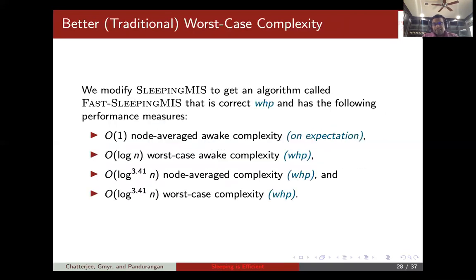And that is the main result of the paper. This fast sleeping MIS, which is actually a simple modification of the sleeping MIS, gives you the same node-averaged awake complexity of constant and log n worst-case awake complexity, but log^3.4 n node-averaged complexity in the traditional model, which also includes sleeping rounds, and of course also log^3.4 n worst-case complexity in the traditional model.